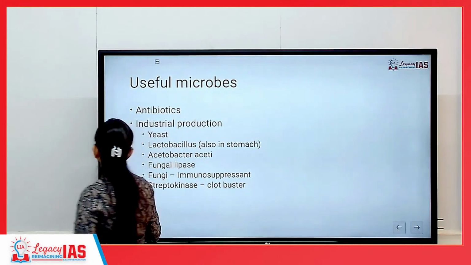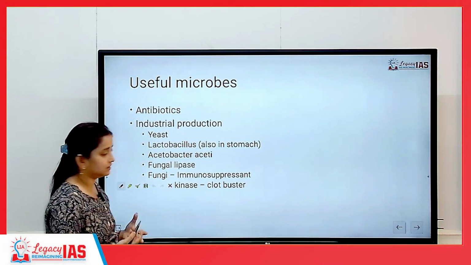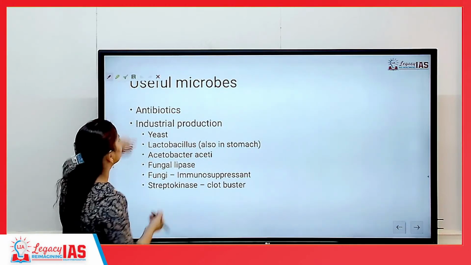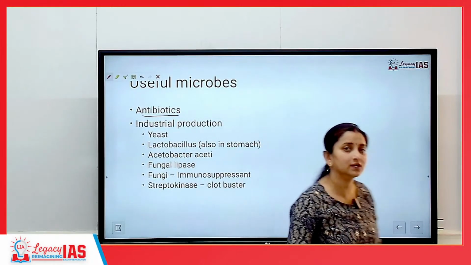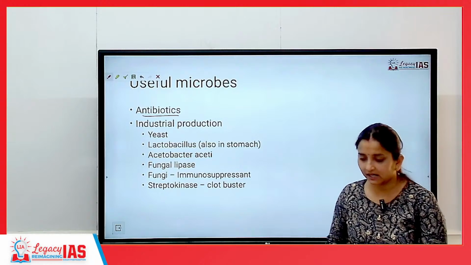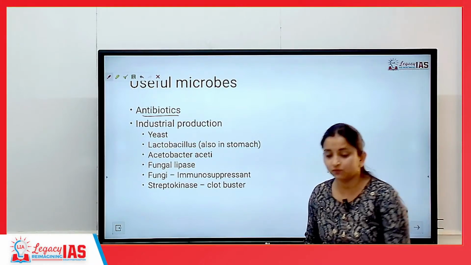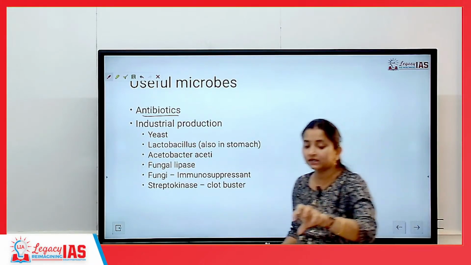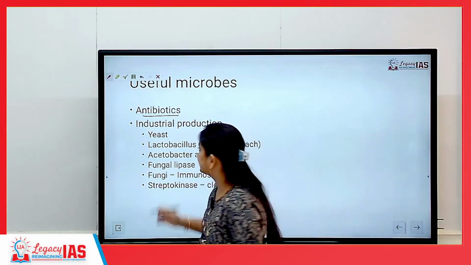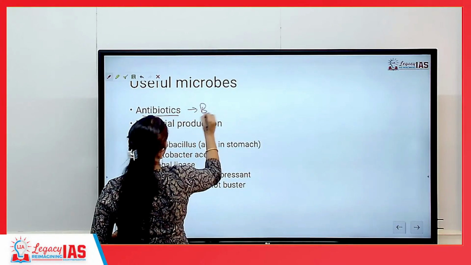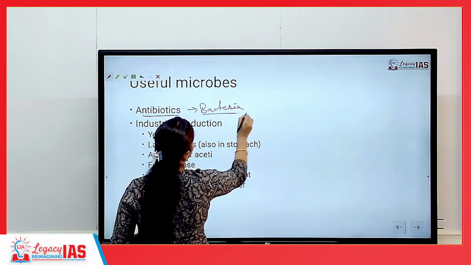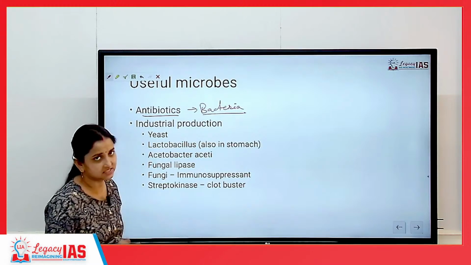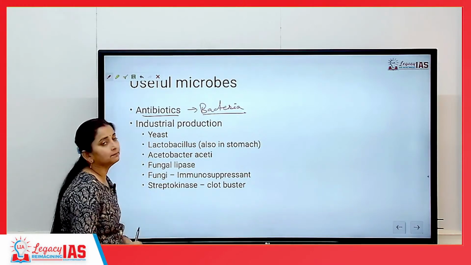But then we have some good microbes also, some microbes which are helpful to us. One is an antibiotic, okay. For antibiotics, we make use of another bacteria, another organism which will be killing or eating the existing bacteria. Antibiotics will kill bacteria, and how do we make antibiotics is by making use of microorganisms itself, okay. So that is how it can be useful.